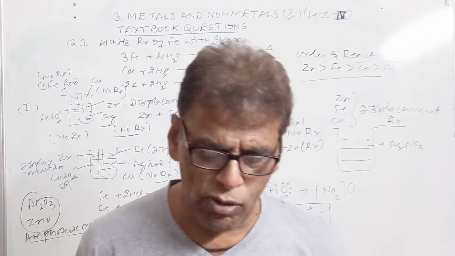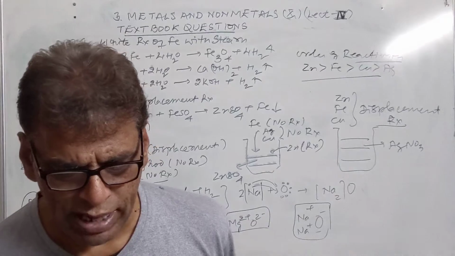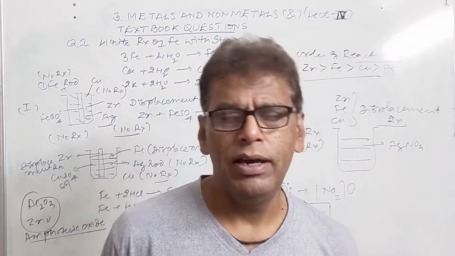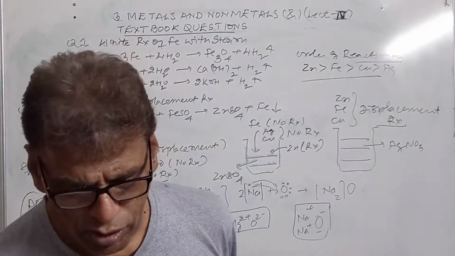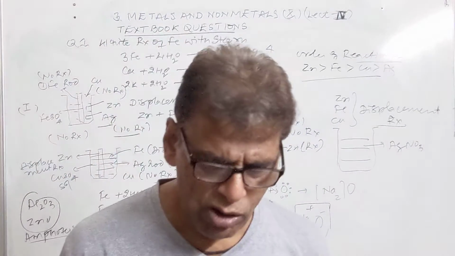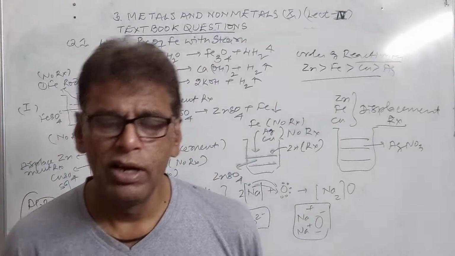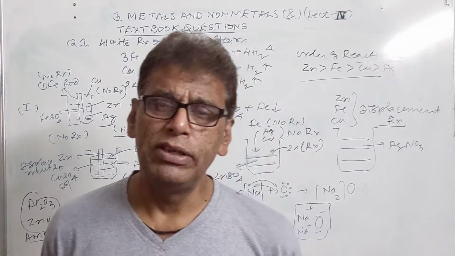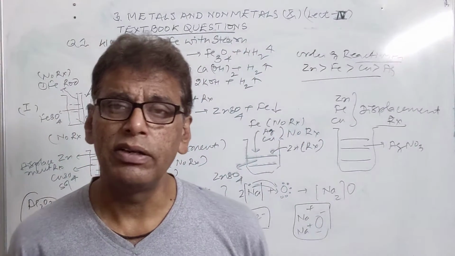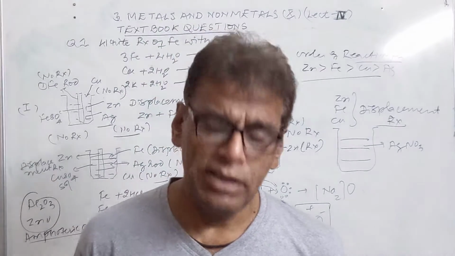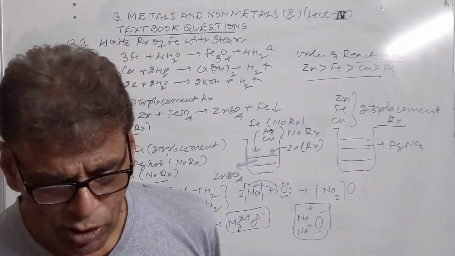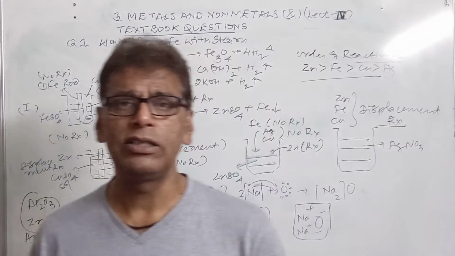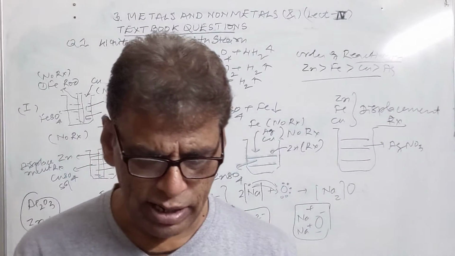If there are more than four electrons in the valence shell, is it a non-metal or a metal? Generally, non-metals have four or more than four electrons in their valence shell, and they prefer to form ionic compounds by gaining electrons, with the number of electrons gained equal to 8 minus their valence electrons. What kind of compound? They are called ionic compounds. The compounds which have oppositely charged ions, positive and negative ions, are called ionic compounds.